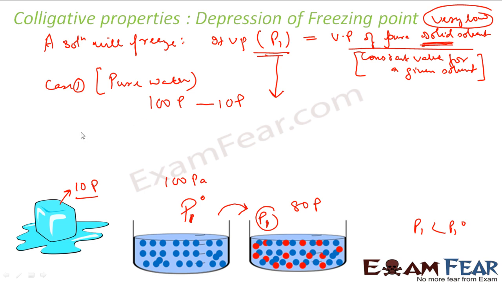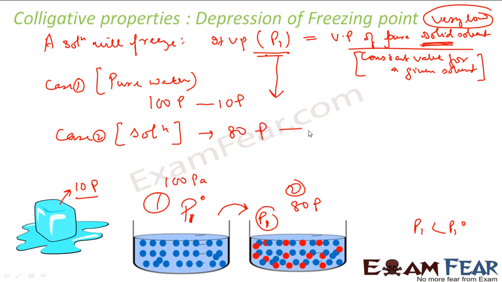In case 2, when I am talking about a solution which has solute and solvent, I have to convert from 80 Pascal to 10 Pascal, because 10 Pascal is my fixed vapor pressure of pure solid solvent.